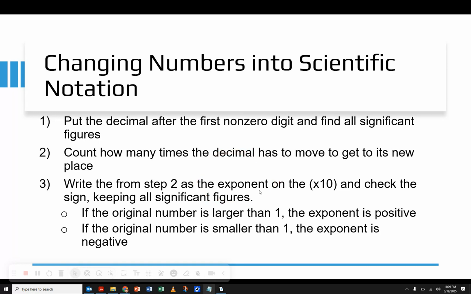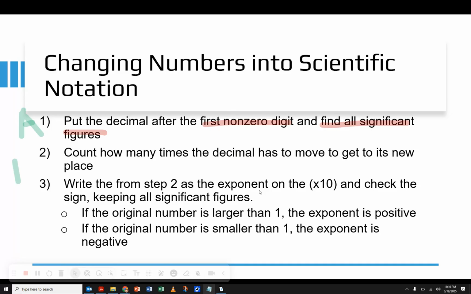So we always move this to a specific place, and then we find all significant figures, because we want to get rid of any zeros that aren't significant figures. So that's kind of setting up the A part here, moving the decimal into the right place and getting rid of any extra numbers.